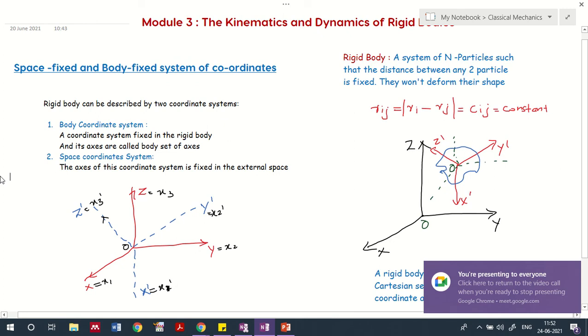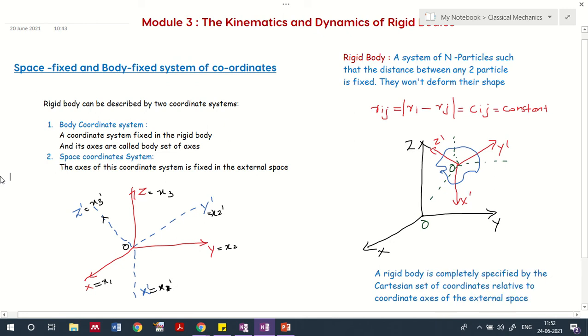So we are moving to the third module of classical mechanics, where we will be discussing the kinematics and dynamics of rigid bodies. As you know already, you would have discussed what a rigid body is in your first module itself. A rigid body is basically a system of n particles.